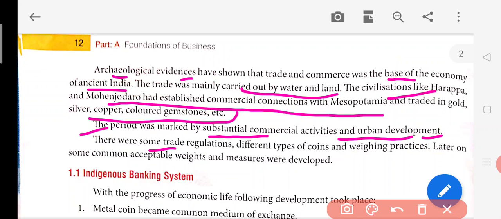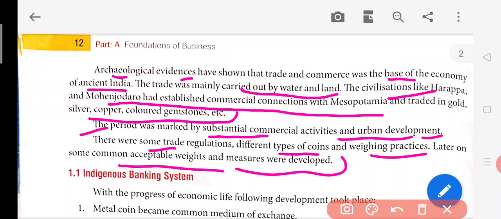There were some trade regulations, different types of coins and weighing practices. Later on, some commonly accepted measures were developed. So at that time, there was no common measure for weight. Maybe at one place 1 kg meant something, and at another place 1 kg meant something else. So these dissimilarities were because of